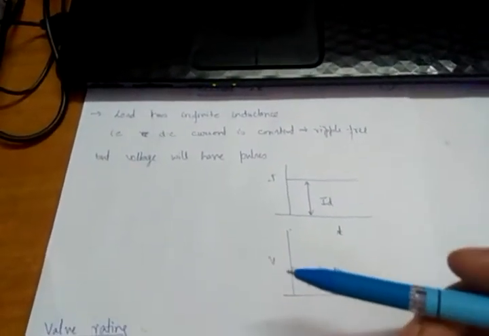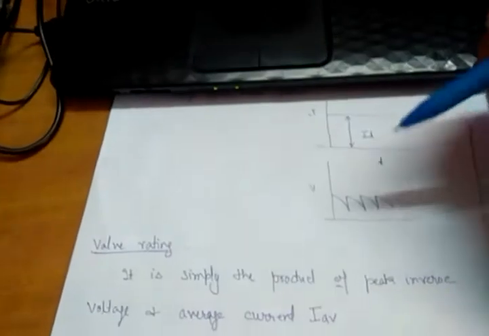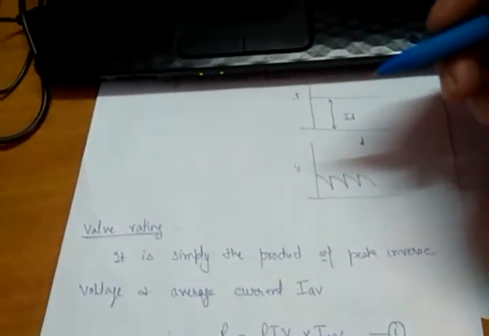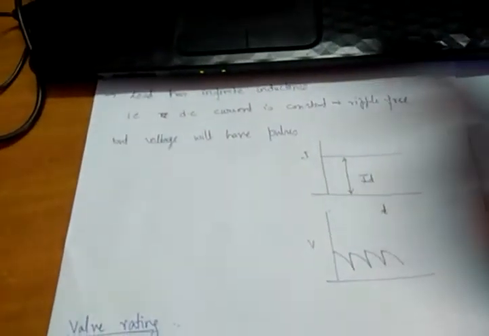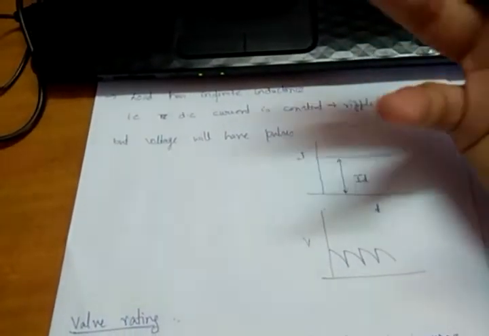Next, let us discuss some simple definitions that will be used in HVDC. The first definition is the valve rating. Suppose we have a bridge rectifier.